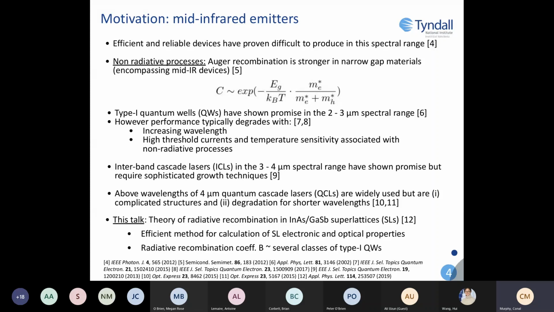And above wavelengths of 4 microns, quantum cascade lasers have been widely used, but are complicated structures and suffer from degradation for shorter wavelengths. So in this talk, we will establish a theoretical framework to efficiently compute optoelectronic properties of these superlattices and explain the high radiative recombination rate observed in these type 2 superlattices.